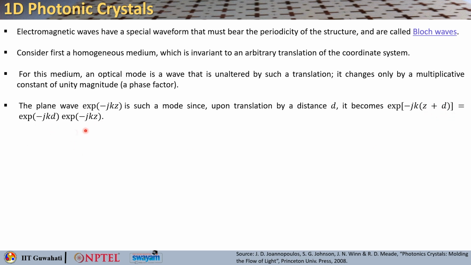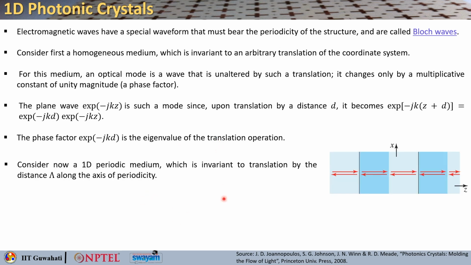So you can split it into two exponentials, right. Here you can see that this particular term is nothing but the phase factor introduced by this translation operation. So this phase factor, exponential minus jkd, becomes the eigenvalue of this translation operation.